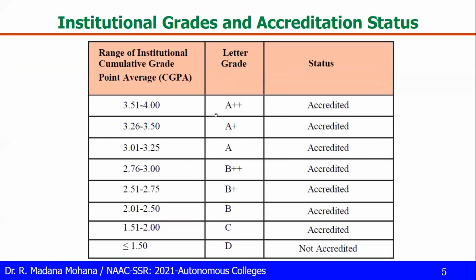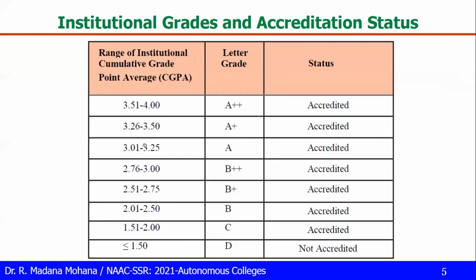So these are all the grades. The CGPA, the cumulative grade point average of all the 7 criteria out of 1000 points, is on a 4-point scale. Between 3.01 to 3.25, the institution is accredited with A grade, then 3.26 to 3.50 is A plus, then 3.51 to 4 is A double plus. This is the highest grade.